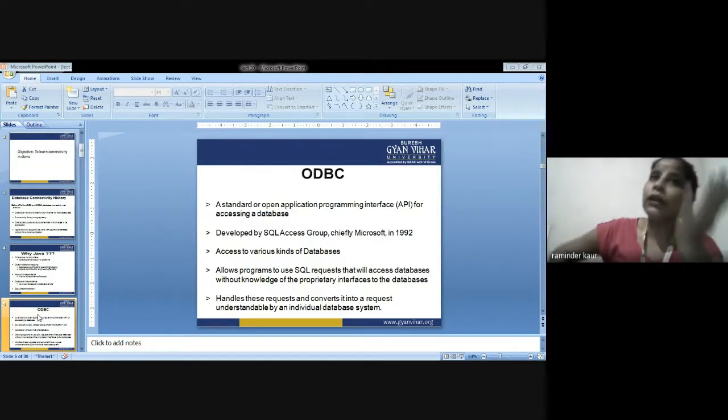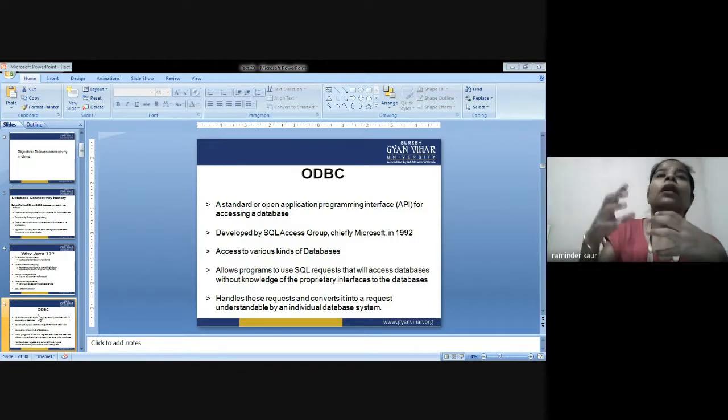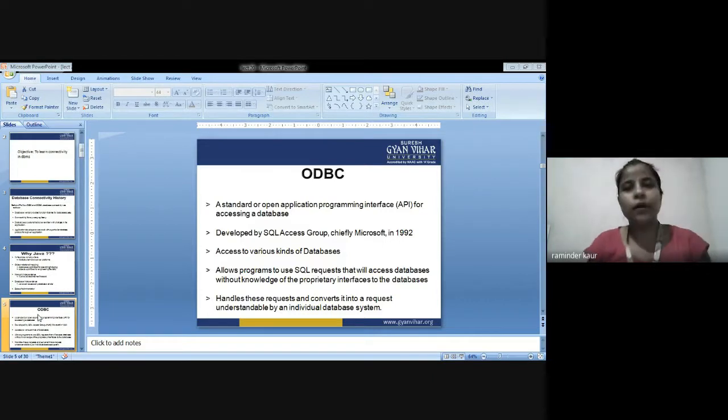So after learning all the queries in DBMS, which we usually run in SQL, that is structured query language, via online means, I have just told you the procedure for doing the queries: the syntax, how to operate the queries, how to fetch the tables, what the result would be after applying certain conditions on the database, and after applying various AND, OR, NOT operators. In the same manner, requests could be handled and converted into a request understandable by an individual database system in ODBC as well.